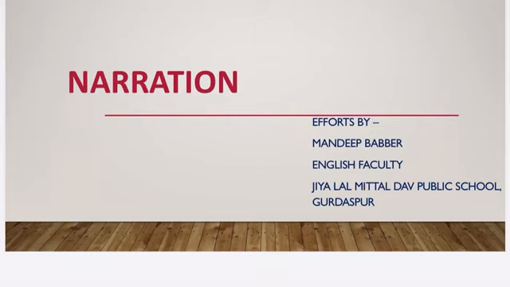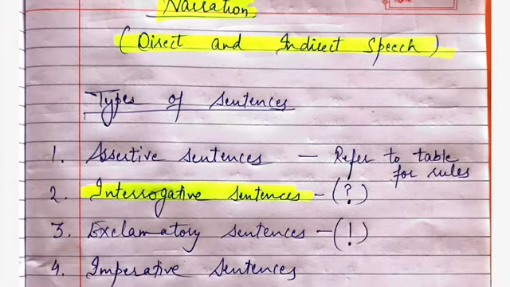I am Mandeep. Today I am going to discuss direct and indirect speech with you. There are 5 types of sentences in the English language. The rules of narration differ with the type of sentence. I mean, the rules of narration are different for different types of sentences. Like for assertive sentences, the rules are different. For interrogative, the rules are different. In the same way, for exclamatory, for imperative, for optative, right?